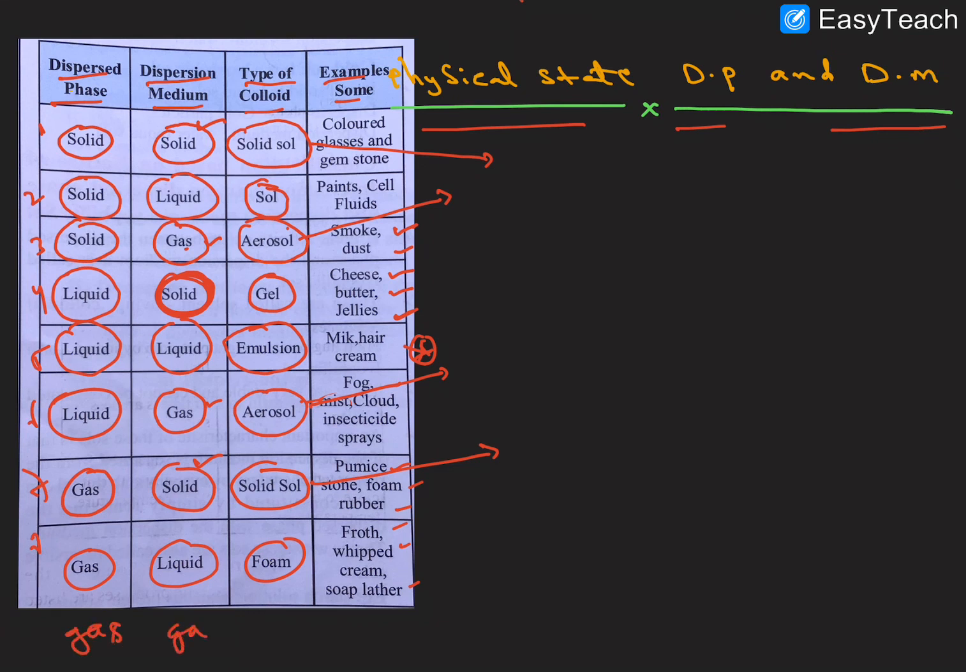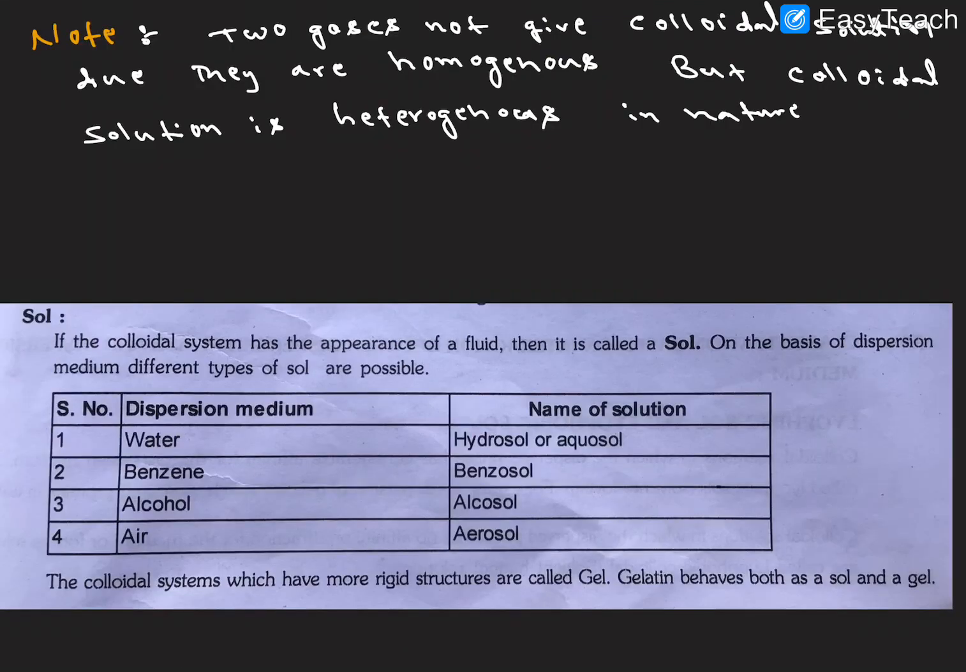Why are we not getting gas in gas? Because this is a homogeneous mixture, we get gas in gas. This is homogeneous, while colloids are heterogeneous. So gas in gas does not exist as a colloidal solution. I hope it is very clear. Let me explain very clearly. Next slide.